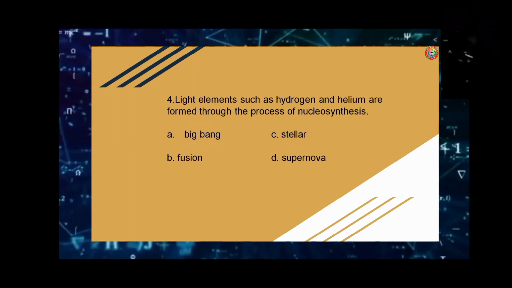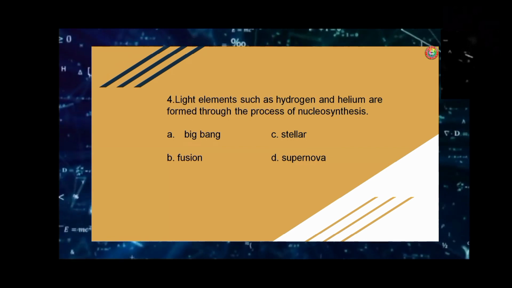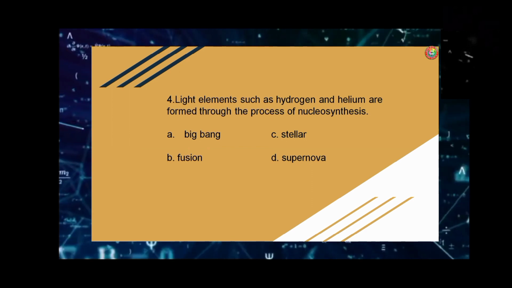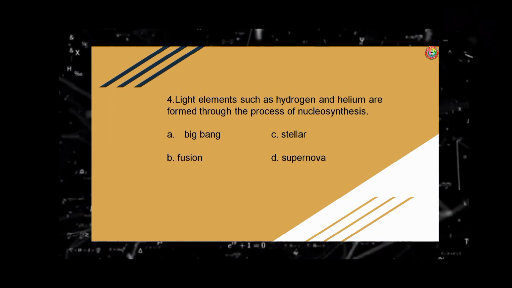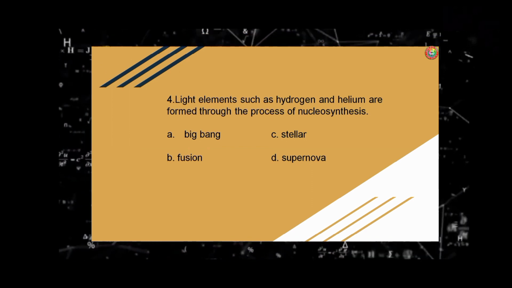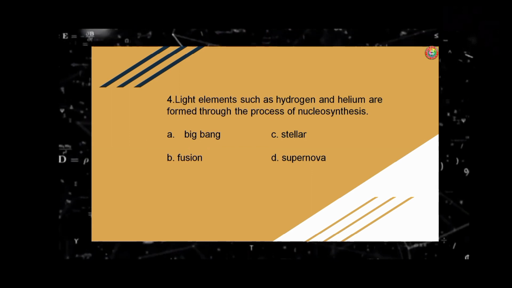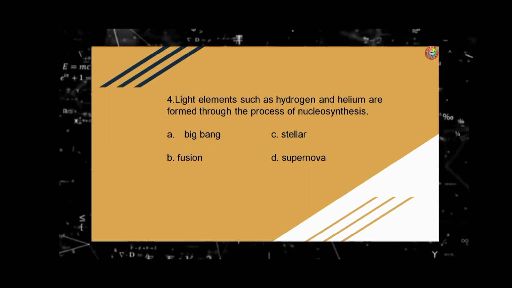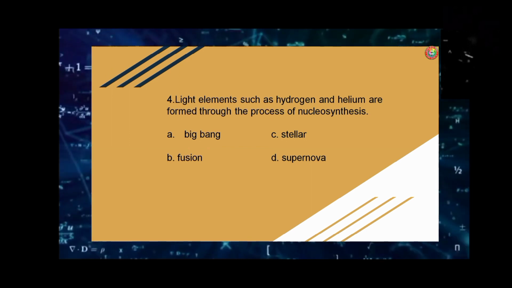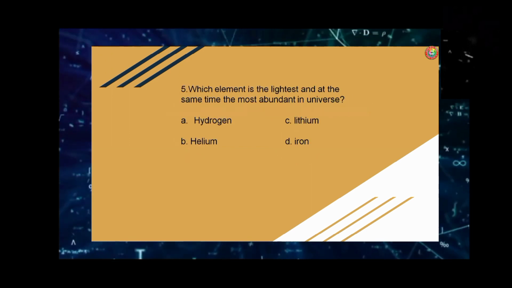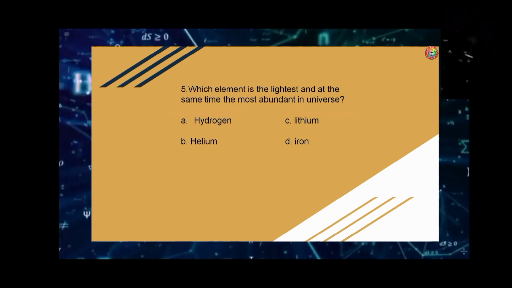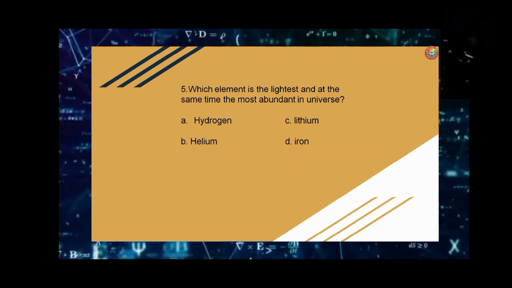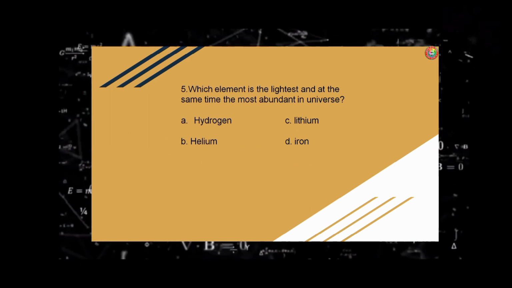Number four. Light elements such as hydrogen and helium are formed through the process of nucleosynthesis. A. Big Bang. B. Fusion. C. Stellar. D. Supernova. The answer is letter A, Big Bang. Number five. Which element is the lightest and at the same time the most abundant in the universe? A. Hydrogen.